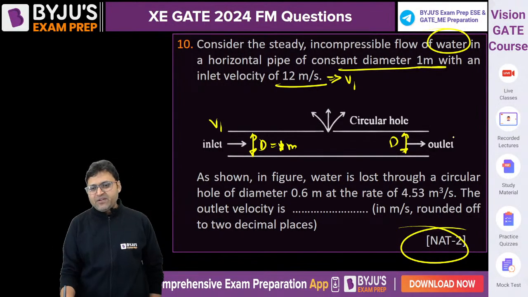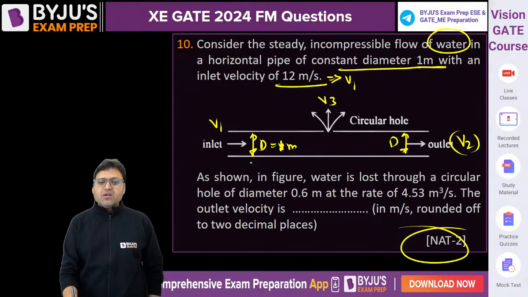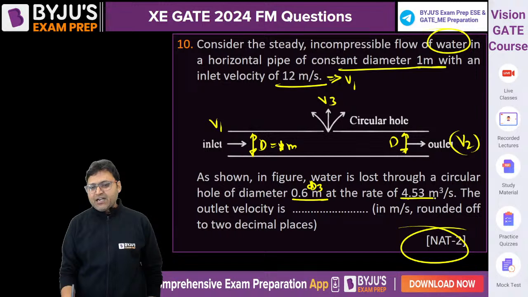Let me call it V1, V2, and V3. As shown in figure, water is lost through a circular hole of diameter 0.6, D3, at the rate of Q3. The discharge is given. We need to find out the value of the outlet velocity V2.